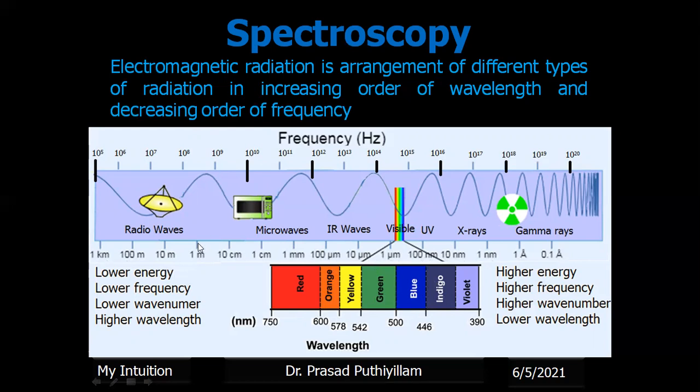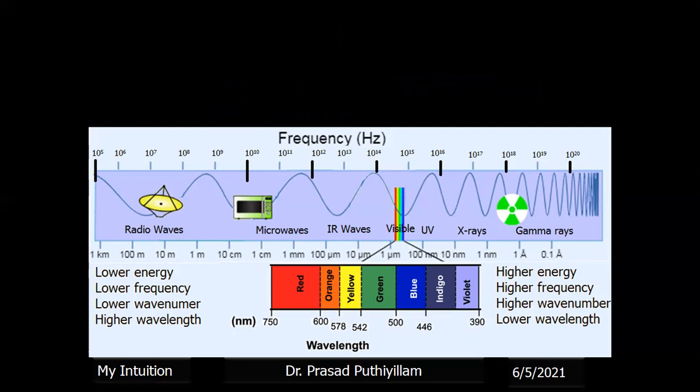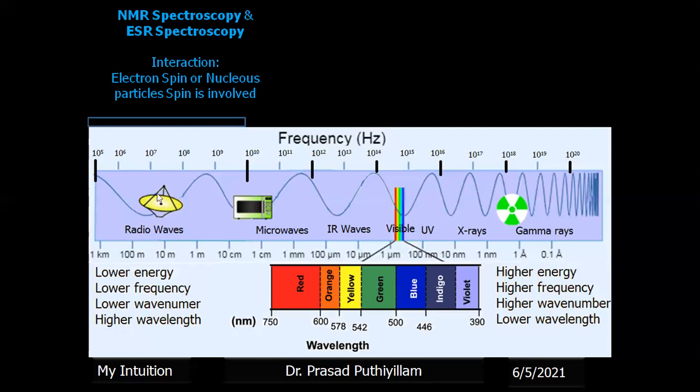Now let's see in detail how we can use this electromagnetic spectrum in spectroscopy. We have already seen that the characteristics of the electromagnetic spectrum can be split into different frequencies or wavelengths, and we can use them for studies. If you use the first set of wavelengths, a group of wavelengths, not a single one, from around 10 to the power 4 to 10 to the power 10 hertz, we mainly call these radio waves.